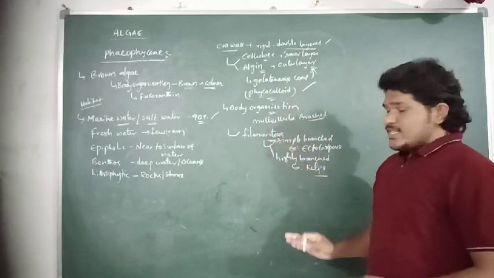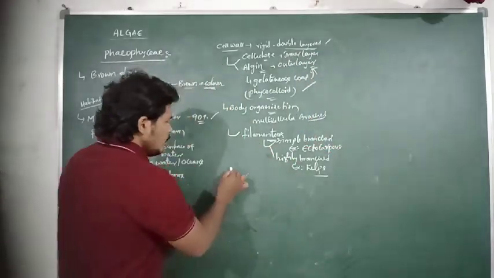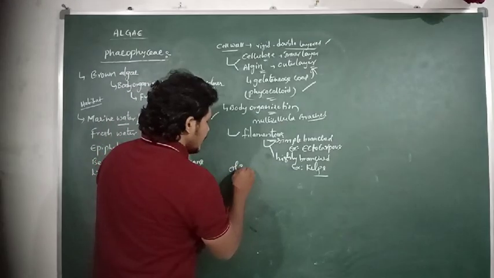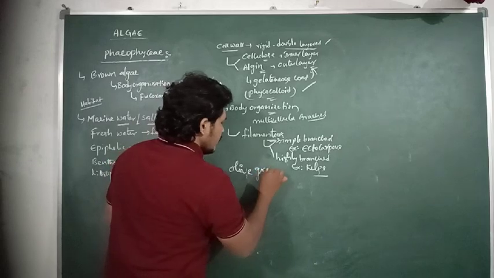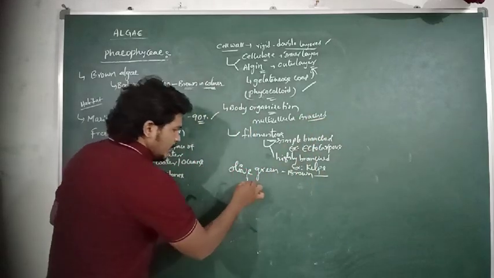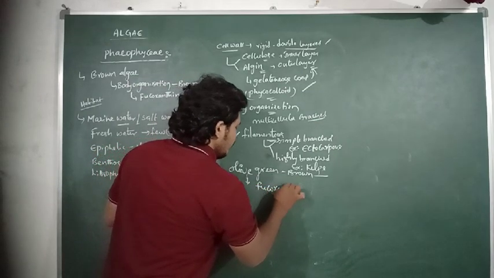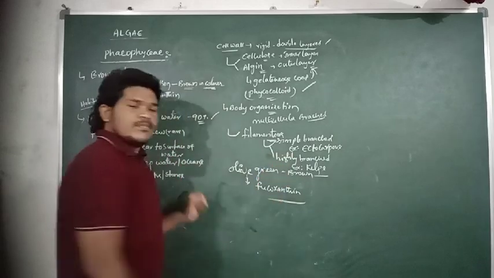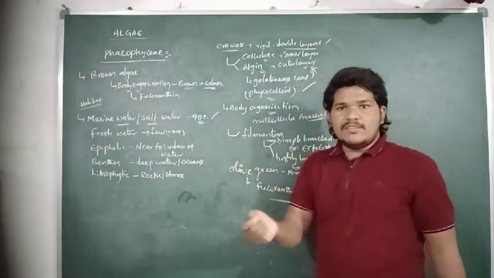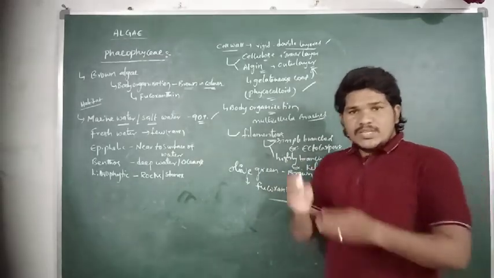The body of the algae may be olive green to brown in color due to the presence of fucoxanthin.